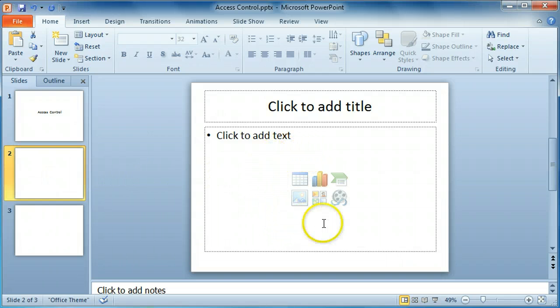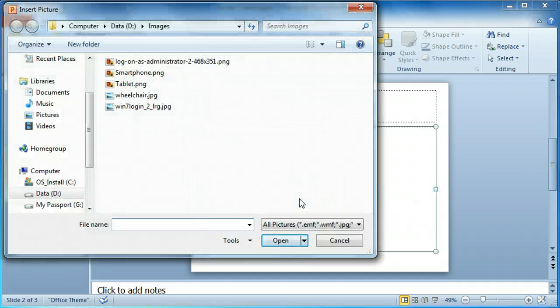This slide contains a content placeholder. Content placeholders can either hold text or tables, charts, a SmartArt graphic, a picture, clip art, or an audio or video clip. We're going to add a picture. Click on the picture icon. Select the picture and click on Insert.